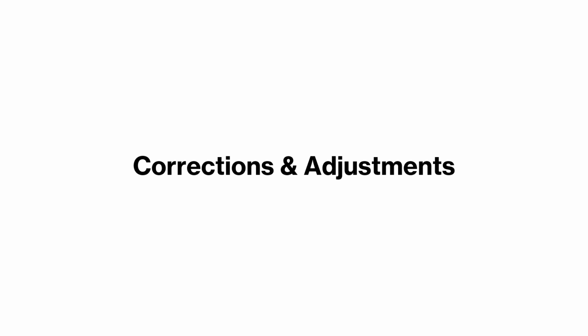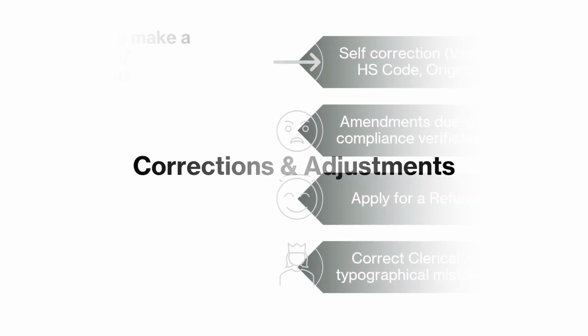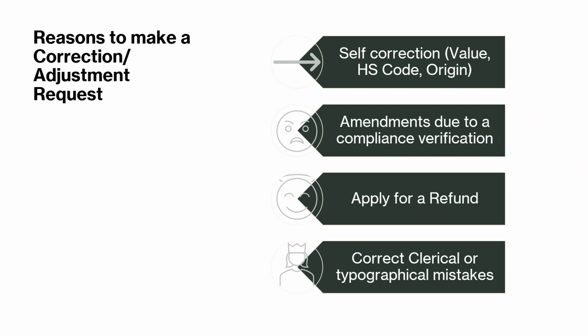Topic on this presentation will be corrections and adjustments. There are different reasons why an importer or a customs broker will look into making a correction or adjustment request in the CARM portal.